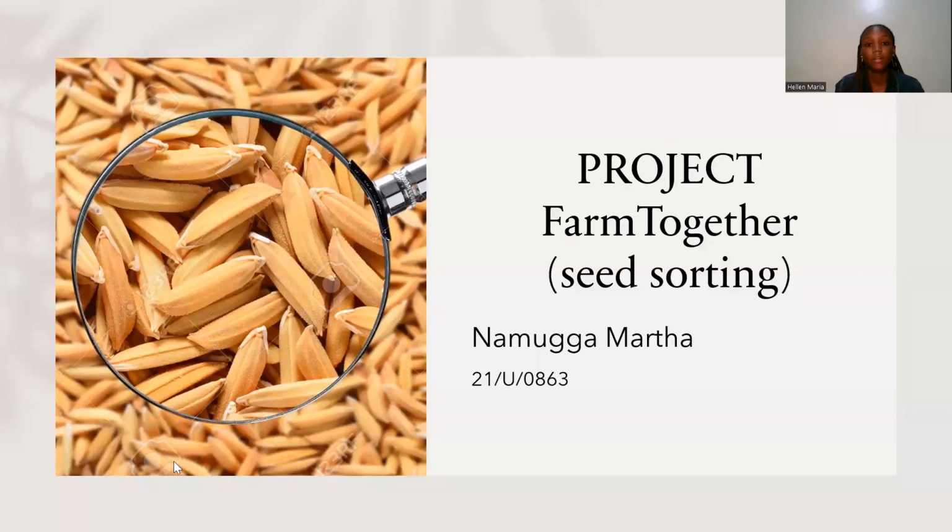Hello, everyone. My name is Namu Gamatha, and my AI project is called Farm Together. Farm Together is going to look at mainly seed sorting.